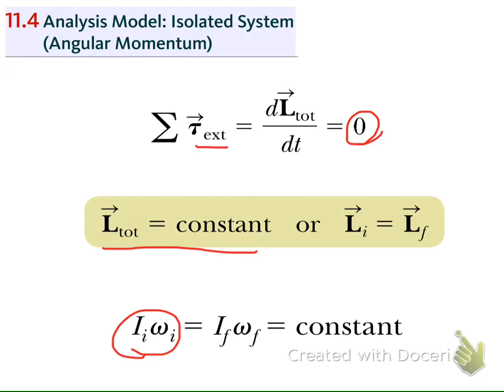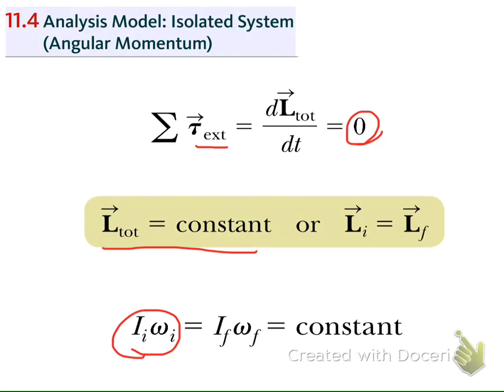So in the rotation of a rigid object, if there is no external force acting on that object, the angular momentum will be conserved, and the product of the moment of inertia and the angular speed will have the same value, or it's a constant during the process.